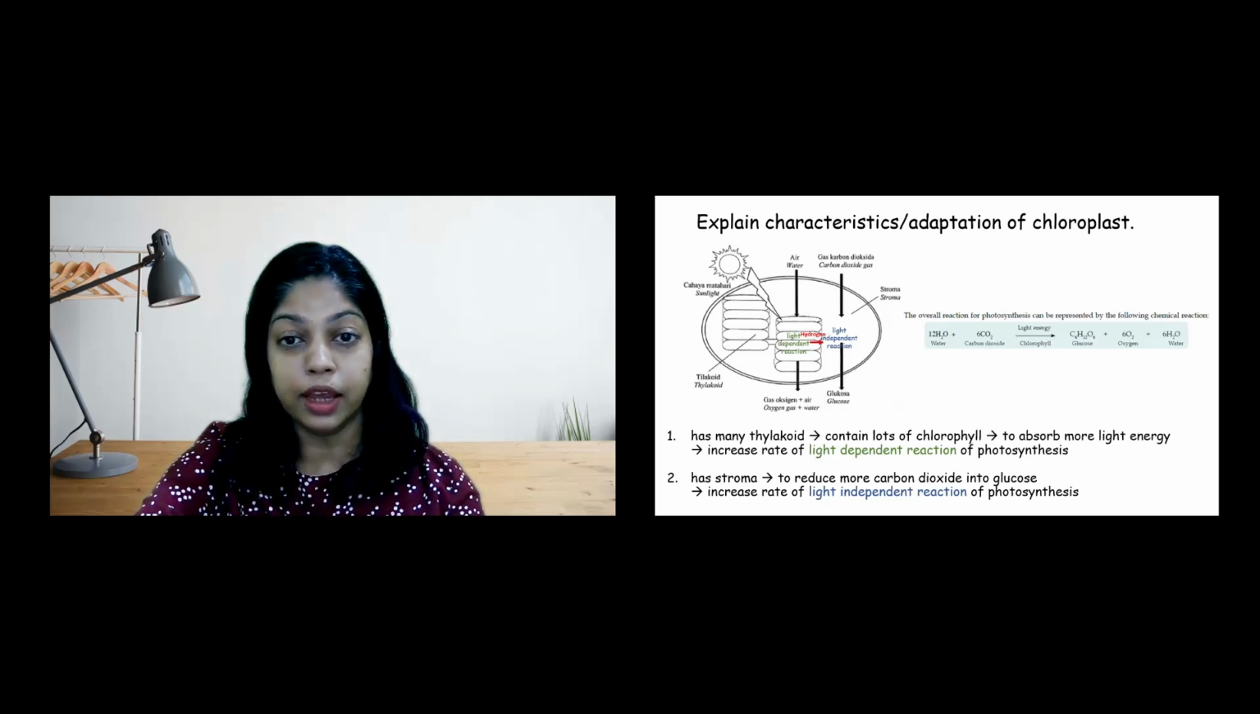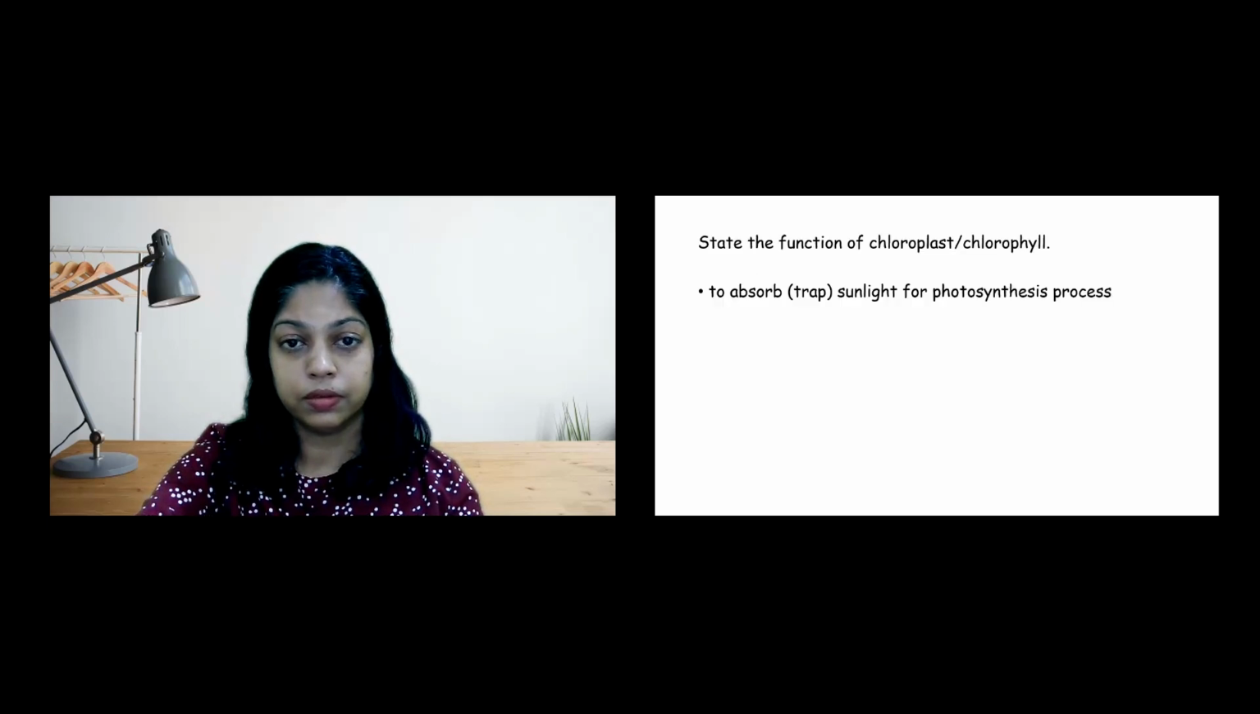Chloroplast has many thylakoids that contain lots of chlorophyll to absorb more light energy. This increases the rate of light-dependent reaction of photosynthesis. Chloroplast has stroma to reduce carbon dioxide into glucose. Reduce means adding hydrogen. This increases the rate of light-independent reaction of photosynthesis. The function of chlorophyll in the chloroplast is to absorb sunlight for the process of photosynthesis.